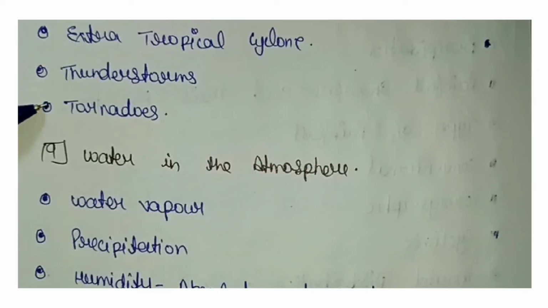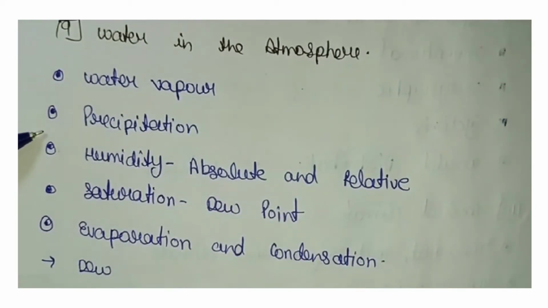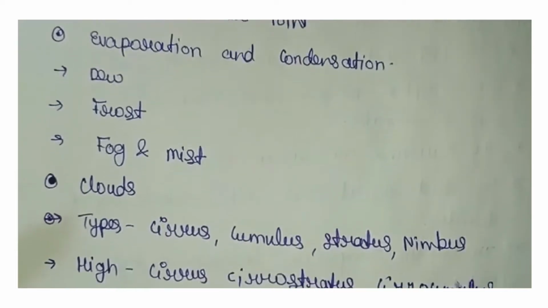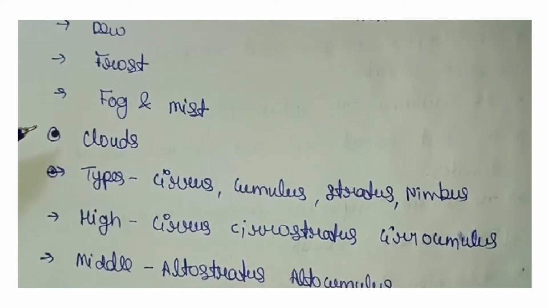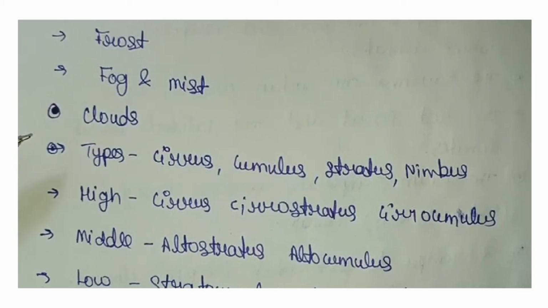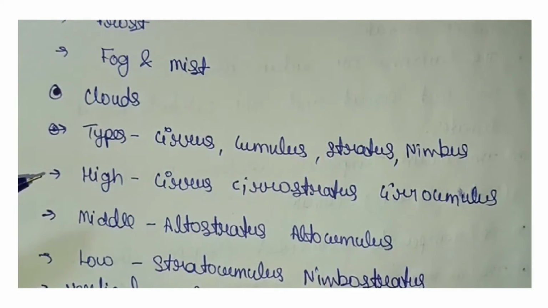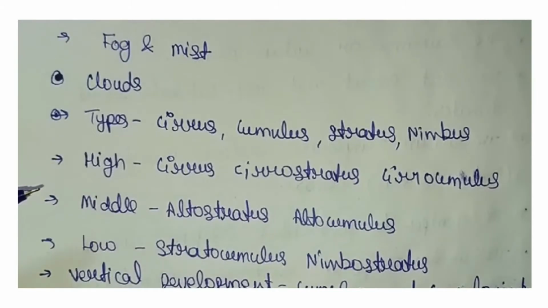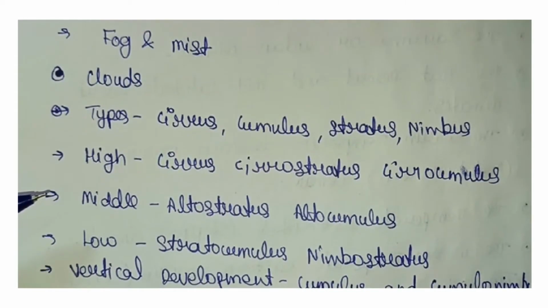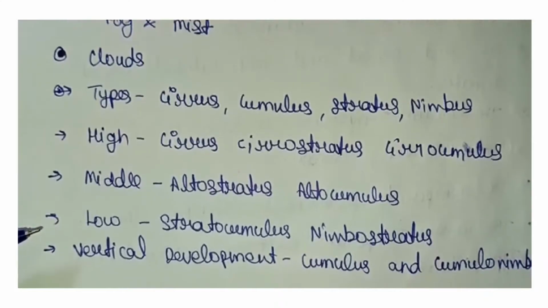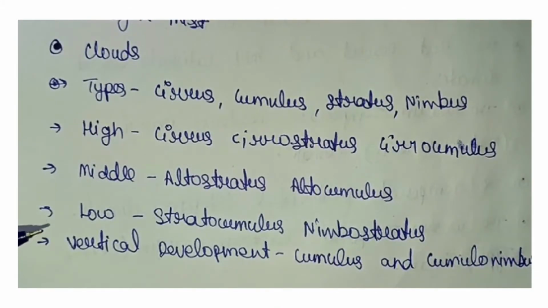Extratropical cyclone, thunderstorm, tornadoes, water in the atmosphere. Water vapor, precipitation, humidity, absolute and relative saturation, dew point, evaporation and condensation. Dew, frost, fog and mist, cloud types: cirrus, cumulus, stratus, nimbus. High: cirrostratus, cirrocumulus. Middle: altostratus, altocumulus. Low: stratocumulus, nimbostratus. Vertical development: cumulus and cumulonimbus.